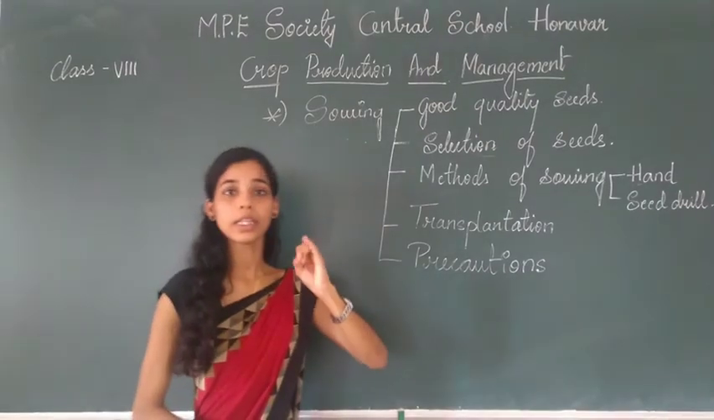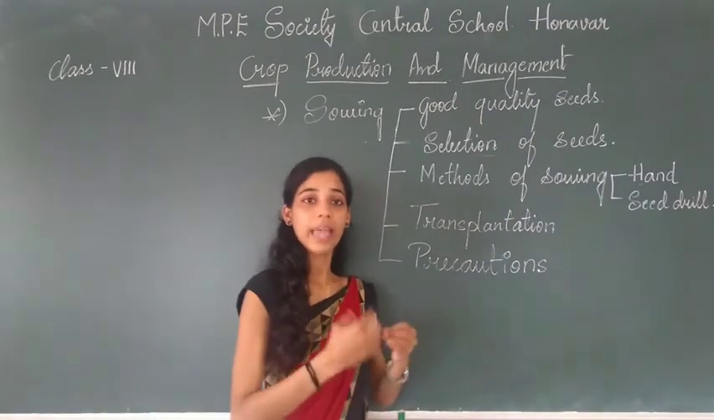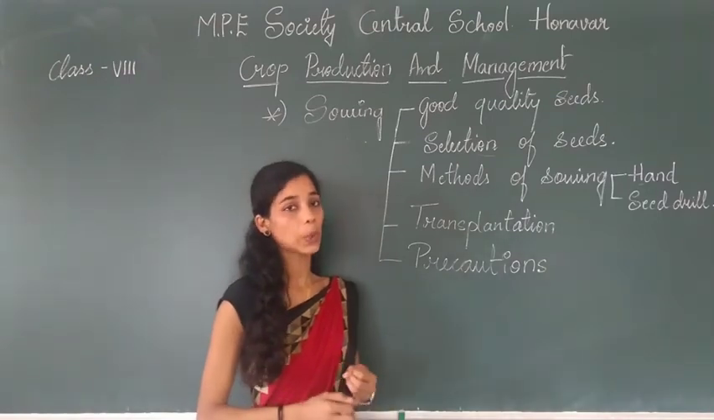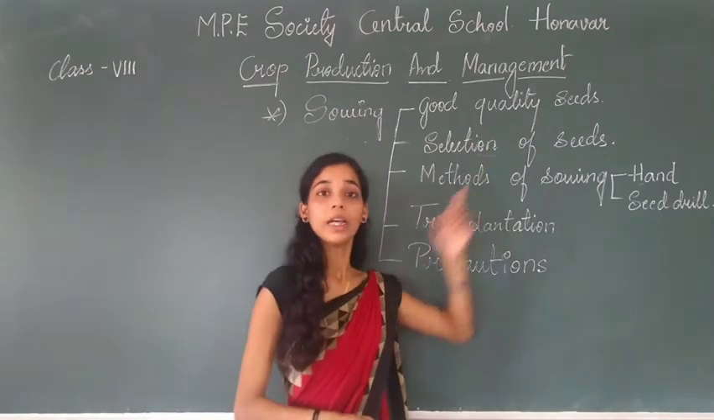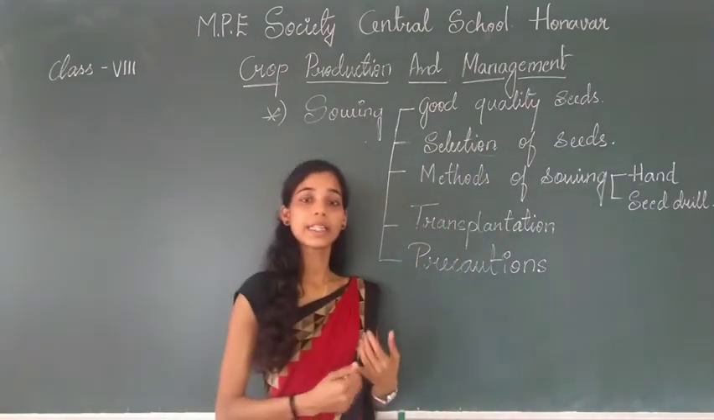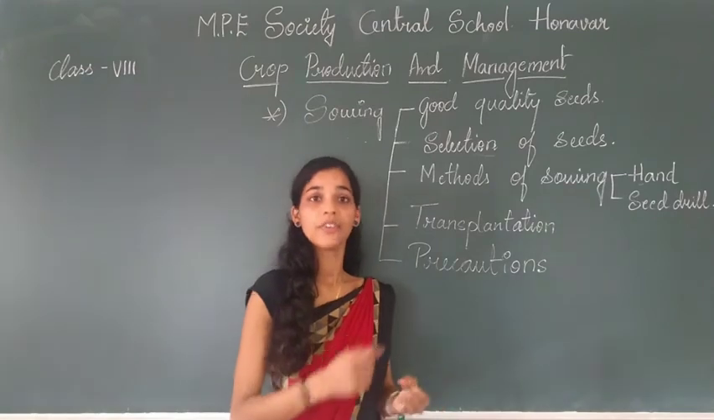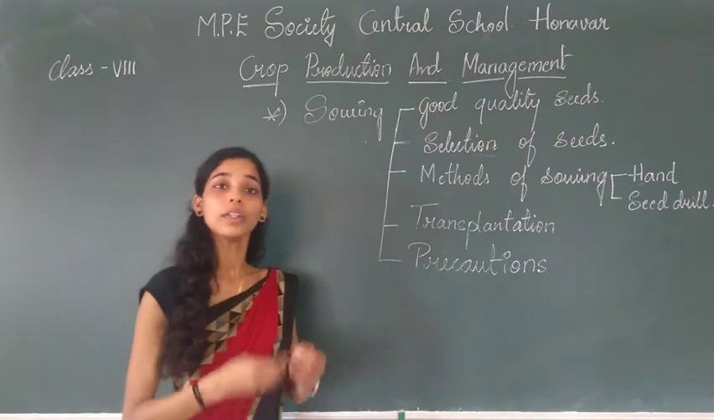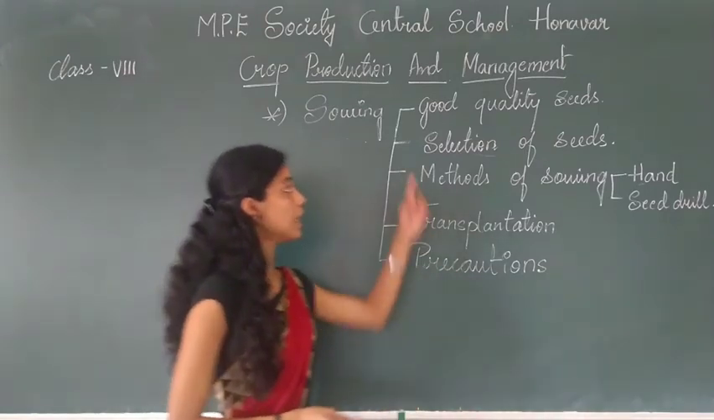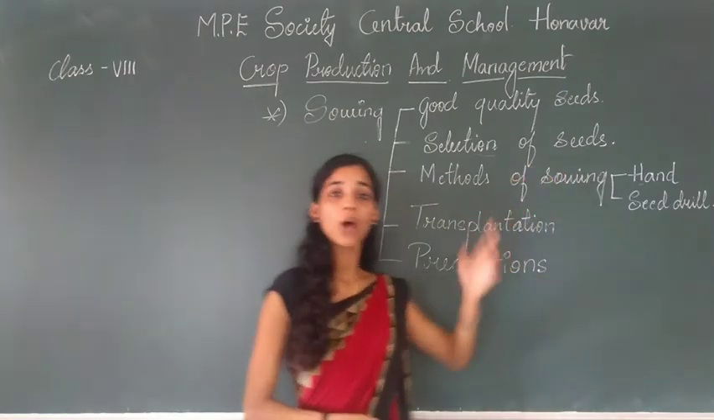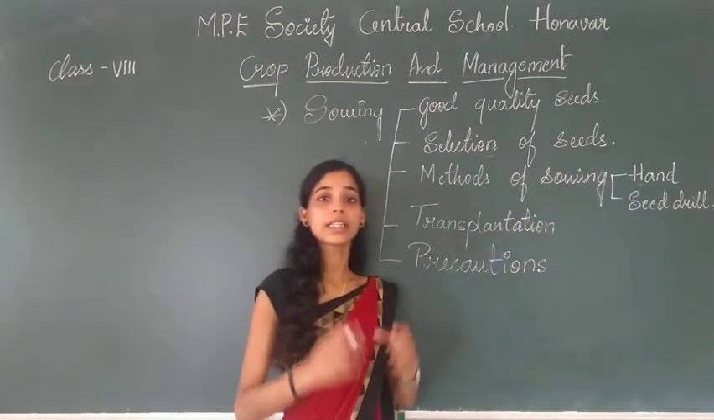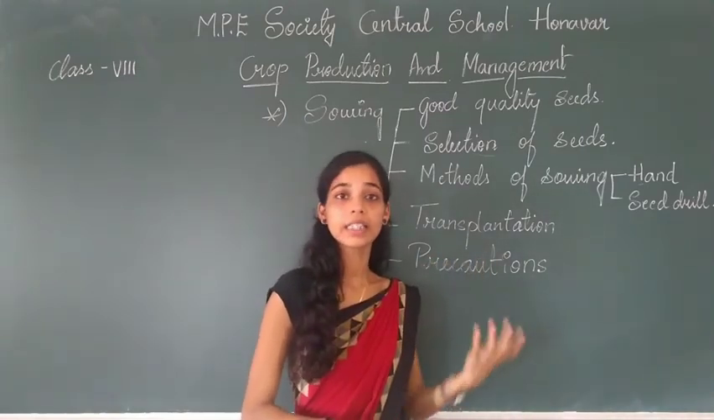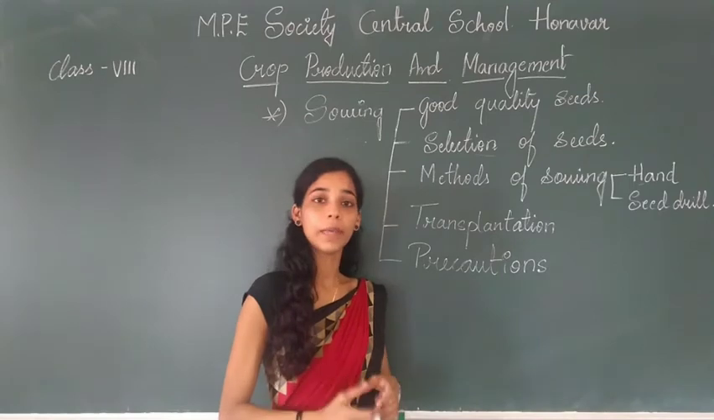So we have studied what sowing is. Sowing means scattering or putting the seeds on the soil for the plants to grow. We call it sowing. Then we have studied good quality seeds. Good quality seeds are seeds which are clean, healthy, free from diseases, and also high yielding. Then we have studied the selection of seeds. The seeds which float on the surface of the water are the unhealthy seeds, and the seeds which sink below are the healthy seeds.